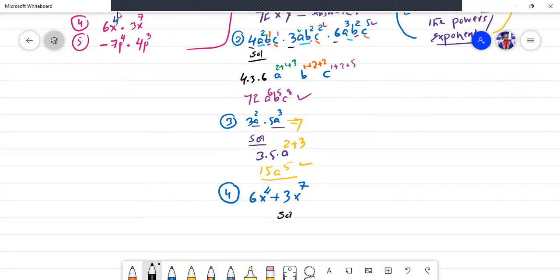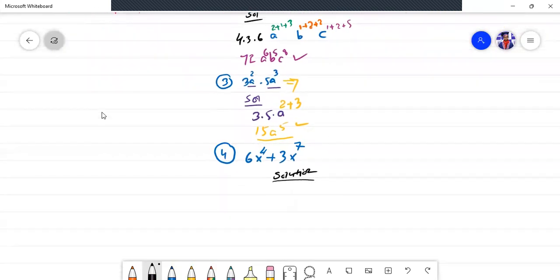Solution. What is the solution of this problem? What will be the technique? Same technique. Arrange the numbers first, 6 times 3. Then arrange the letters. And how will the letters be arranged? They will be arranged as a common base.